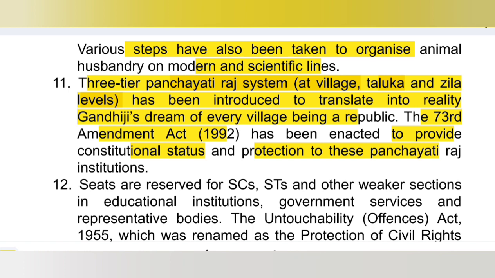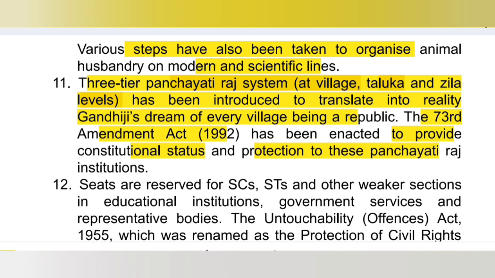So this was implemented in point number 11: the three-tier Panchayati Raj system, at village, taluka and zilla level, was introduced to translate Gandhiji's dream into reality, and the 73rd Amendment Act 1992 was enacted to provide constitutional status and protection to these Panchayati Raj institutions.